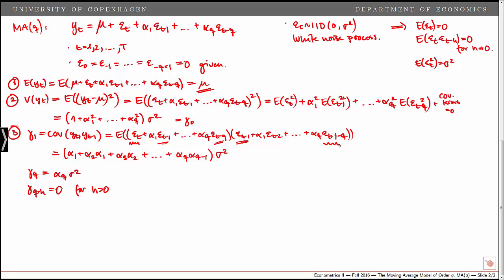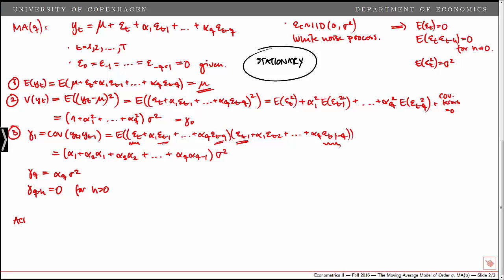They do not depend on t. So we have shown that the MA process here is stationary by construction. It is stationary for all values of the alphas, because the yt here is simply a sum of white noise processes which are stationary by construction, so yt itself is stationary.